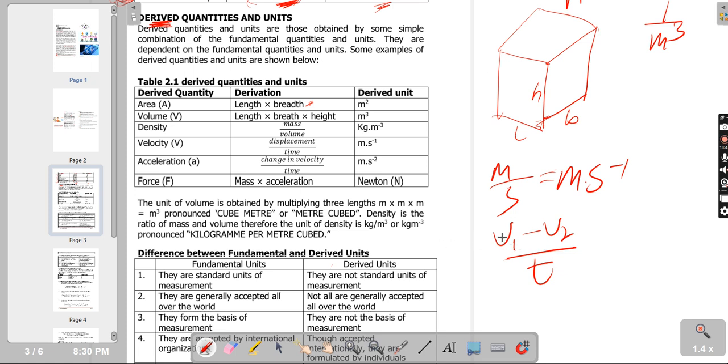So since it is average, we are going to divide it by the time. So v1 minus v2, or sorry, v2 minus v1, if we are taking v1 as the initial velocity and v2 as the final velocity. So v2 minus v1 over t gives us the change in average velocity, and then over t again because of this t here. So that will now be this and this.